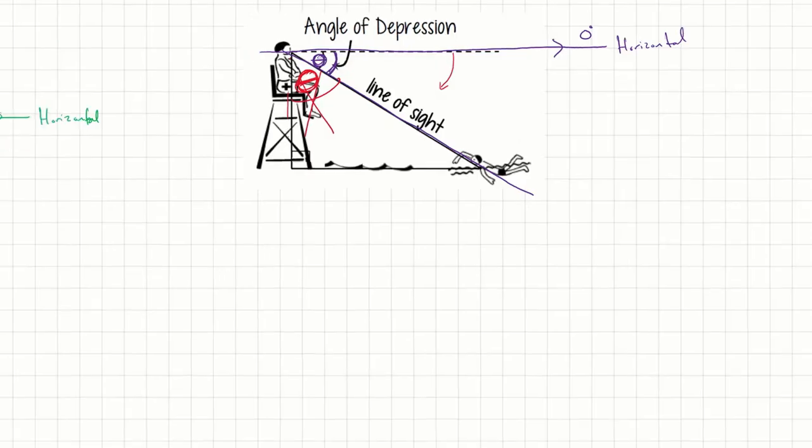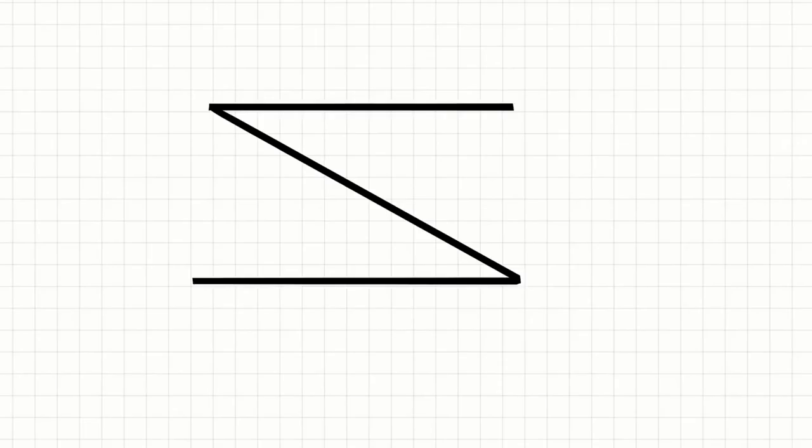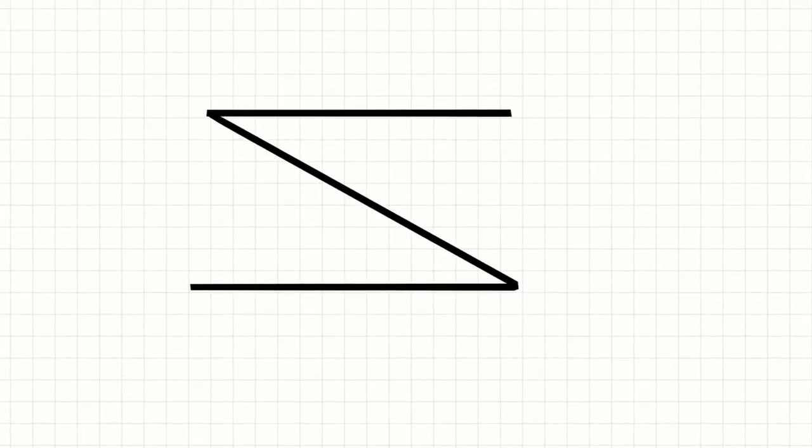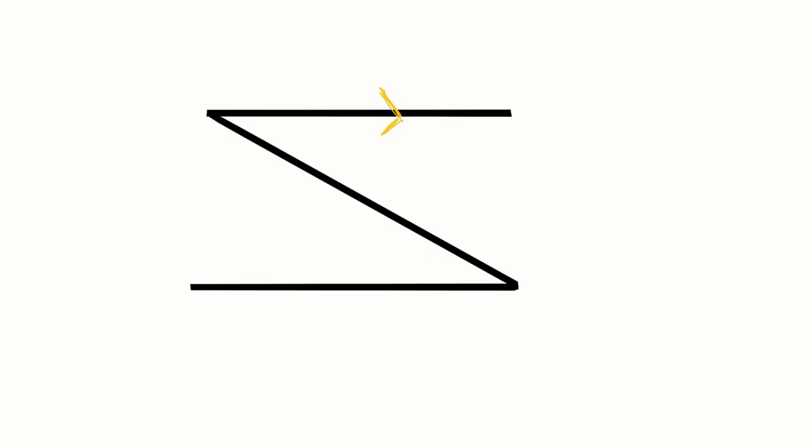Now, here's a cool thing about angle of depression and angle of elevation. If we have this as my horizontal, and we know it's at 0 degrees, and if this is my other horizontal, and that's also at 0 degrees, then they are parallel, right? So that means that we have what we call angle pairs.